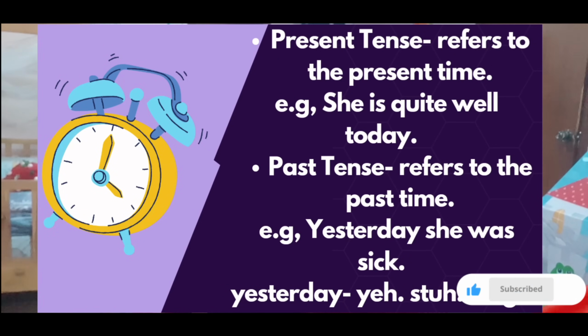Fine? So as I mentioned earlier, English has basically two main tenses: present tense, which refers to the present time. For example, she's quite well today. And past tense, which refers to the past time. Yesterday, she was sick. Okay, let me tell you the pronunciation of yesterday. Yesterday. I have to improve your pronunciation also. Along with other grammatical categories to focus upon, we will definitely improve other aspects of language learning also. So, yesterday, she was sick.